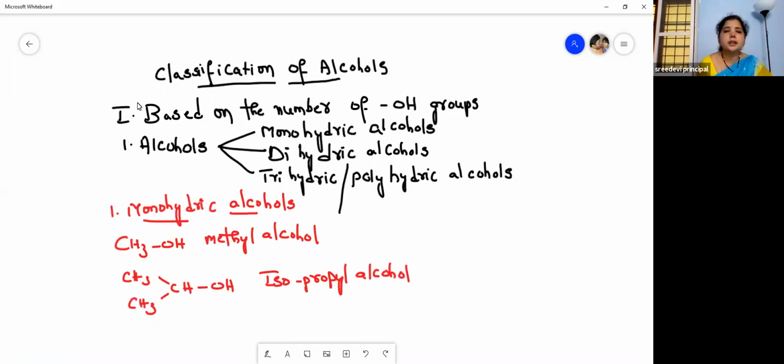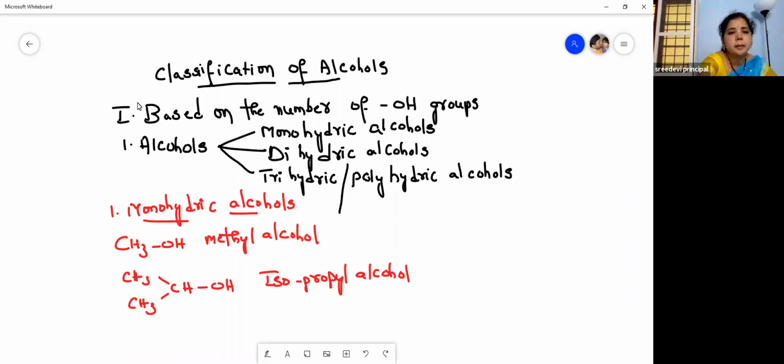Classification of alcohols. Based on the number of OH groups, alcohols are classified into three types: monohydric alcohols, dihydric alcohols, and trihydric or polyhydric alcohols. Monohydric alcohols contain one OH group, for example methanol and isopropanol.